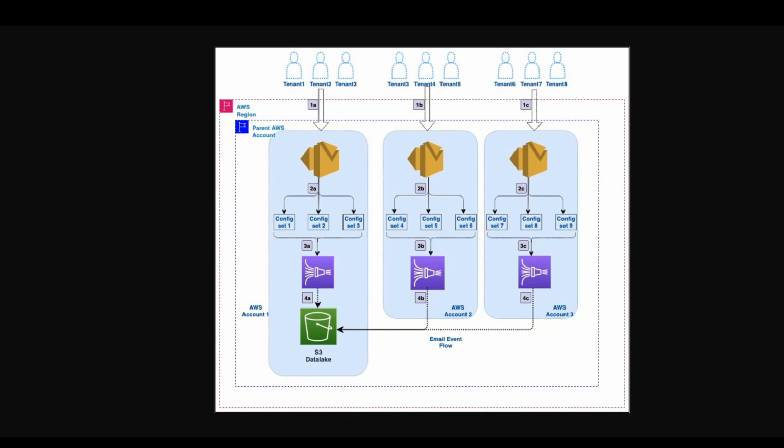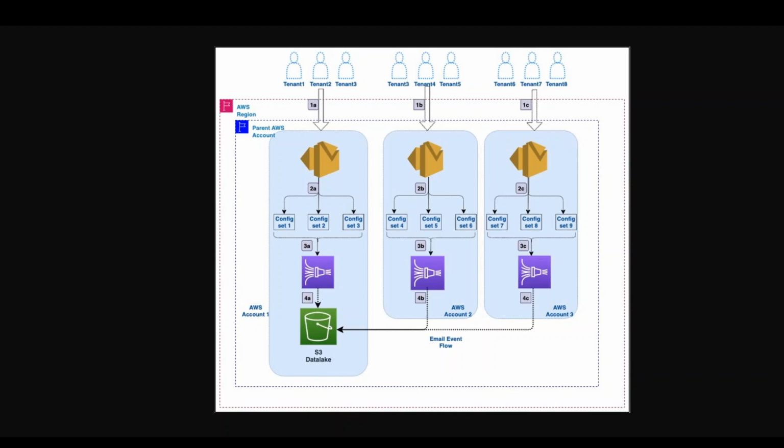In this situation, you have two options. First, raise a support case with AWS and ask them to increase your thresholds. And secondly, you can implement multi-tenancy for your SES. As you can see on your screen, in this architecture, various tenants are connecting to Amazon SES in different AWS accounts to implement this sort of multi-tenancy.